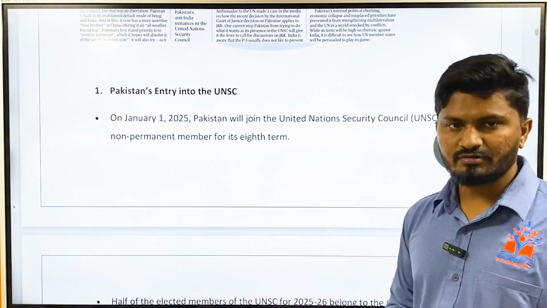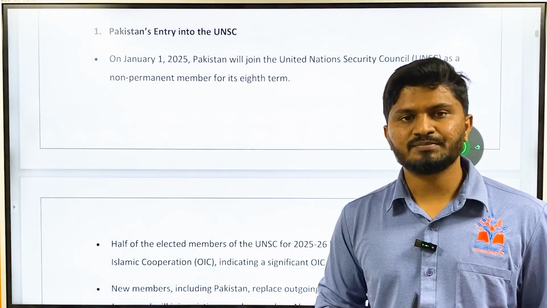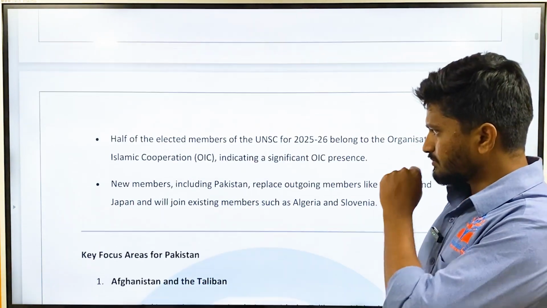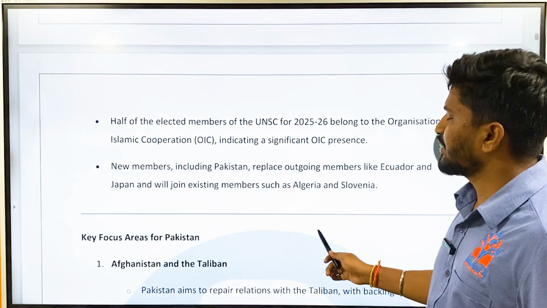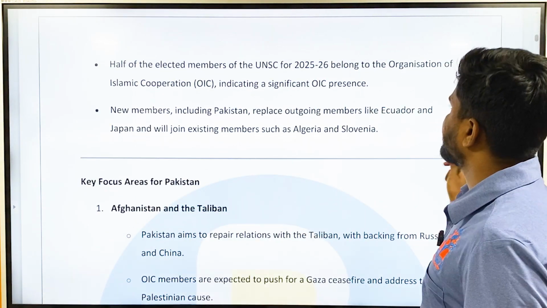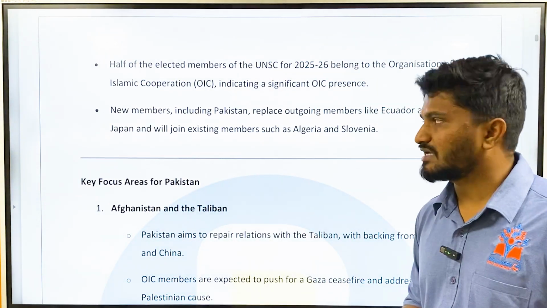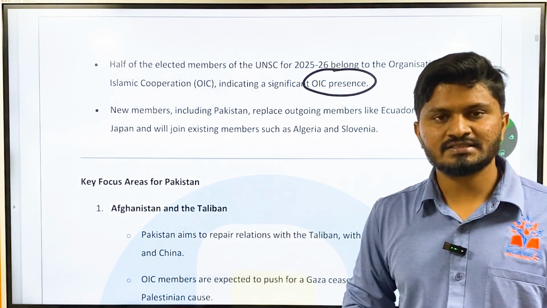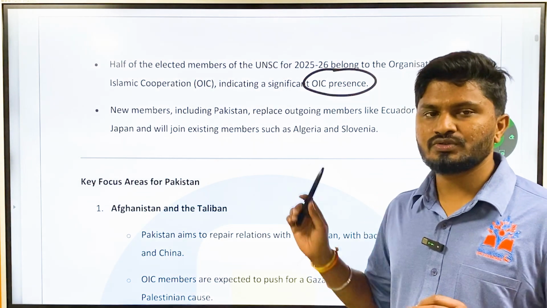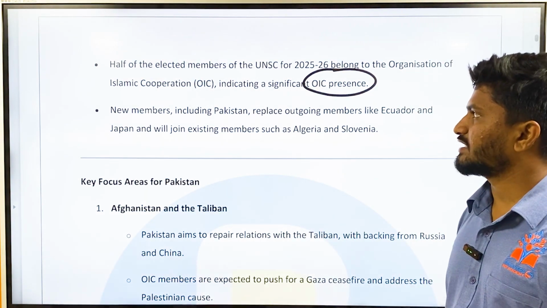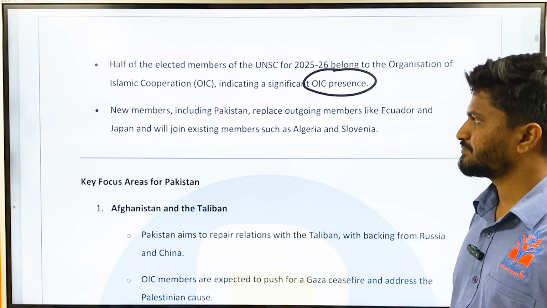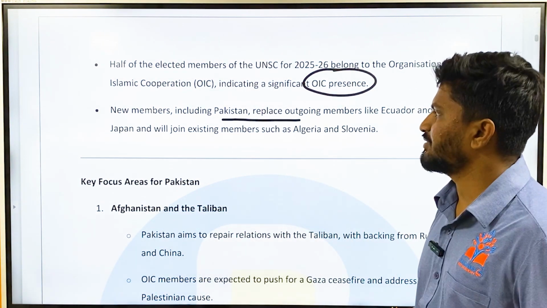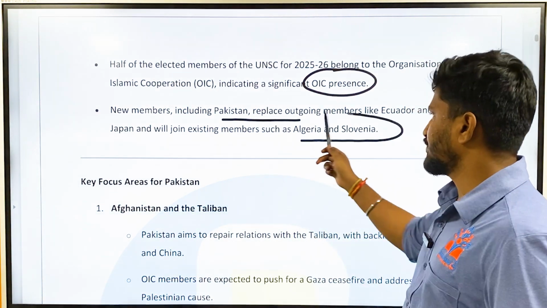Even though you are a non-permanent member of the UNSC, you wield sufficient power to discuss very important issues. Now half of the elected members of the United Nations Security Council for 2025-2026 belong to the Organization of Islamic Cooperation, indicating significant OIC presence. New members, including Pakistan, will replace the outgoing members like Ecuador and Japan, and will join existing members such as Algeria and Slovenia.